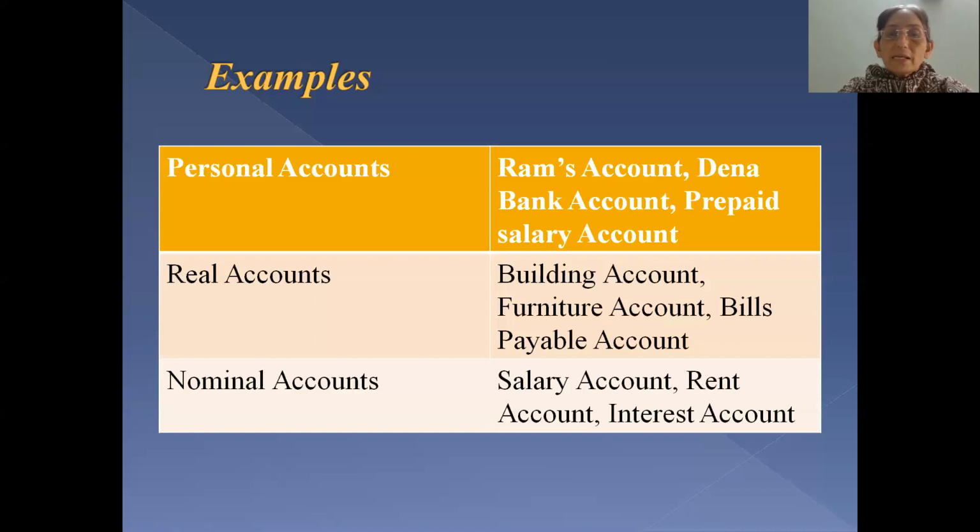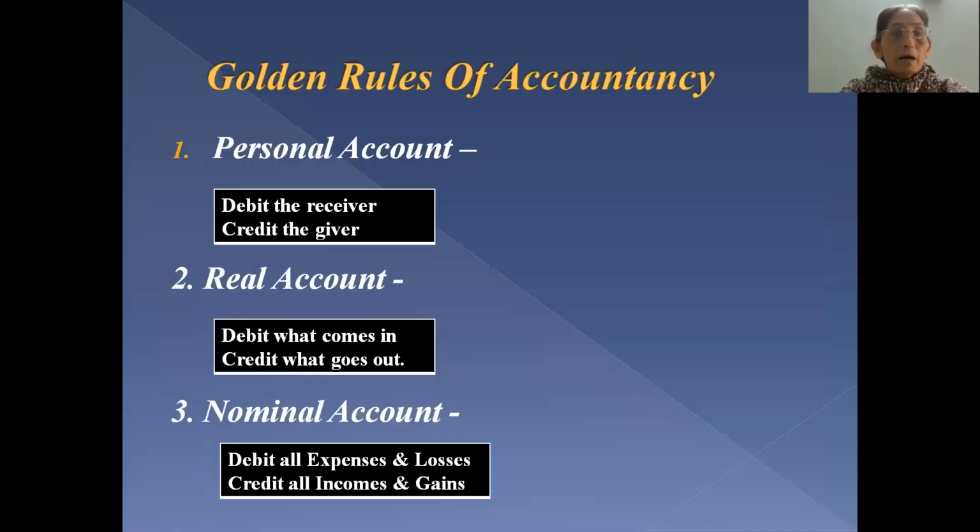Then third type, as I said, nominal accounts. It covers all expenses, losses, incomes, gains. So example can be salary, rent, insurance, interest received, dividend received, likewise. So all accounts are classified mainly into two: personal, which covers natural, artificial, representative; impersonal, which is subclassified into real and nominal accounts. Now, there are three main rules for all these three accounts for passing the entry.